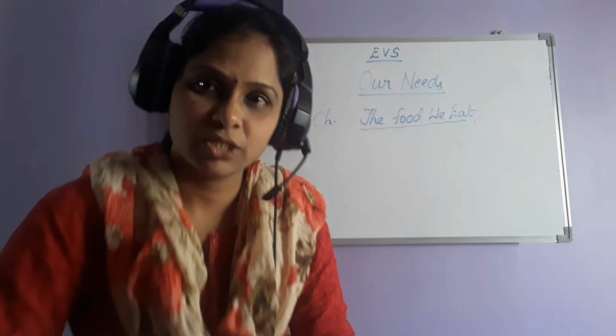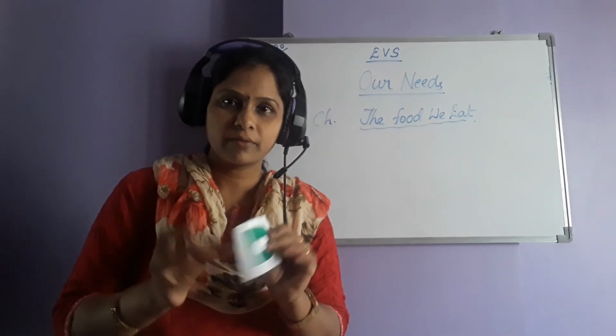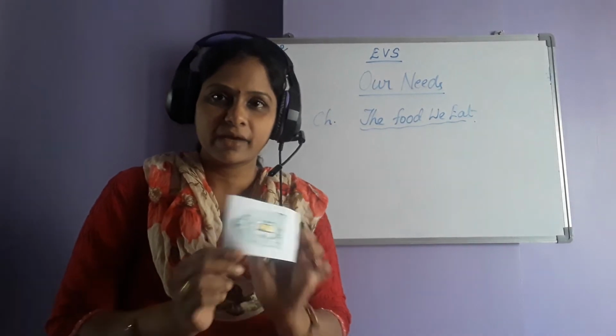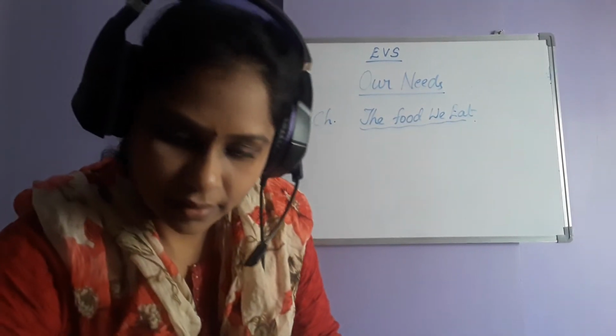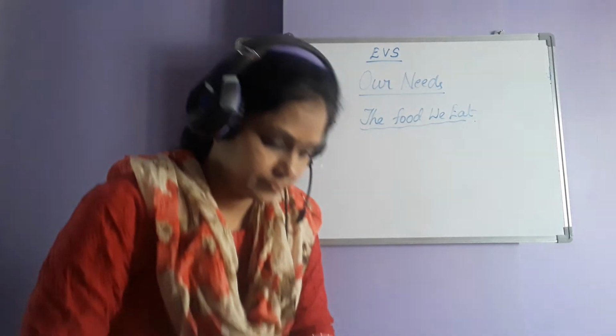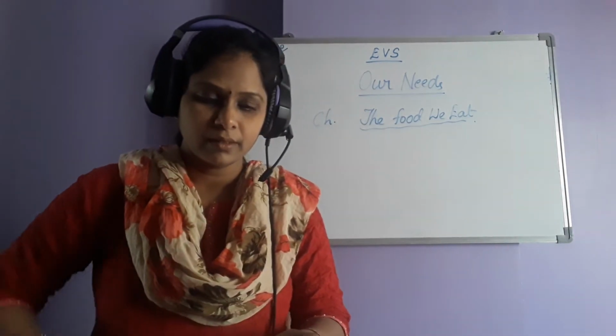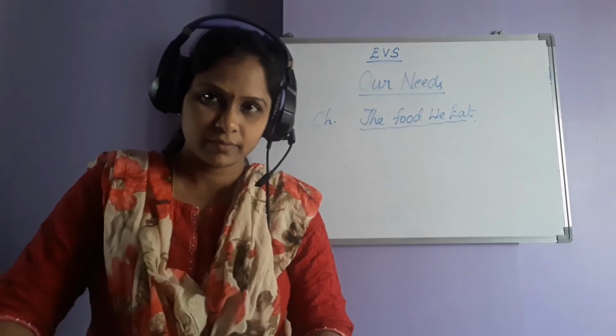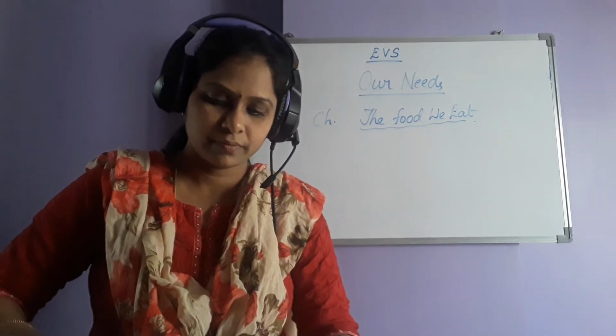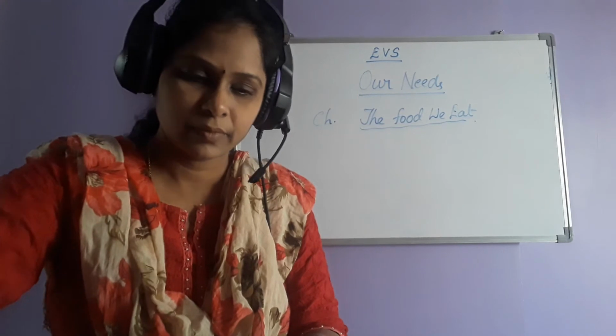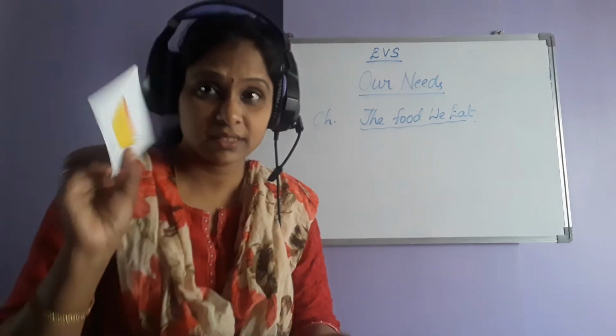Let us paste this to idli first. Okay, it's a double tape, so one side I have pasted for idli. Then another small part of it for sambar.